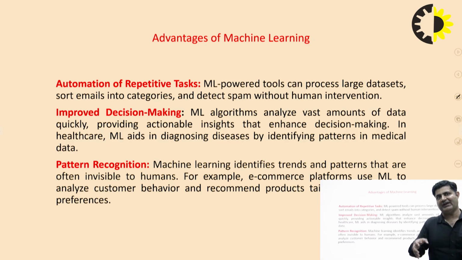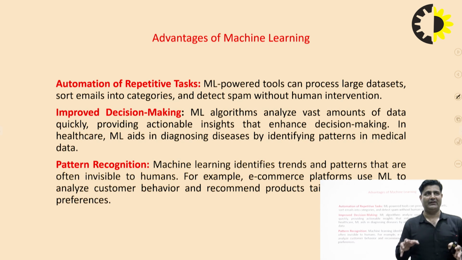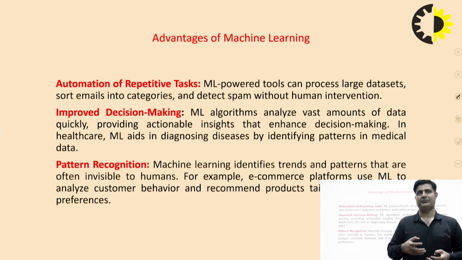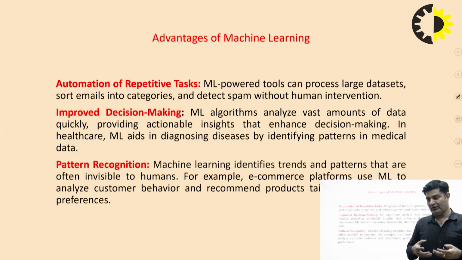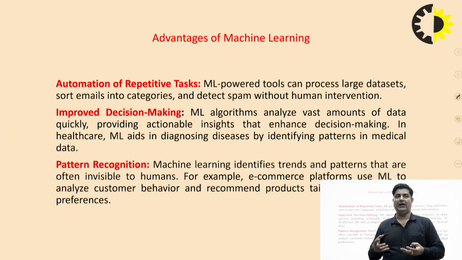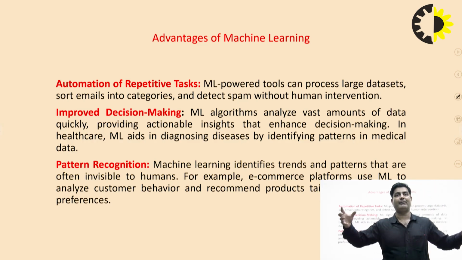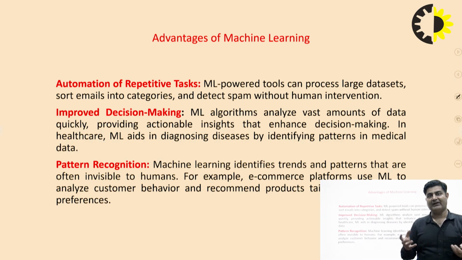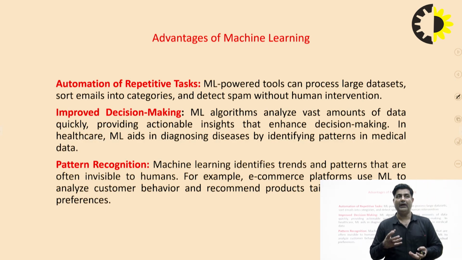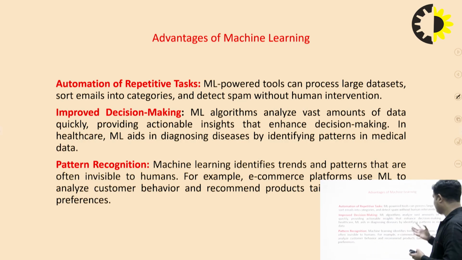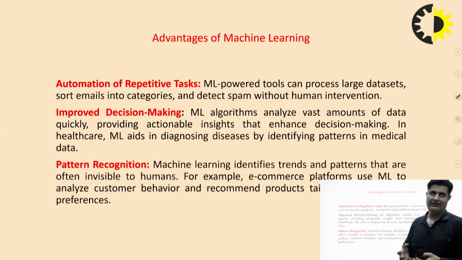So there is no need of any human intervention. This is a very beautiful advantage of machine learning, right? Then we improve the decision making. As we manage the ML model, it is very helpful to take decisions. For example, we have a large data set, and the ML model can easily analyze and quickly identify and provide the right information to enhance decision making.